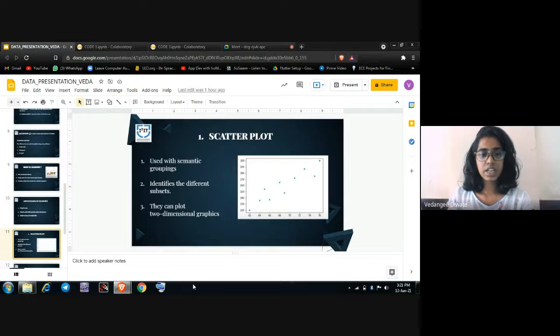Moving next to the scatter plot. The scatter plot is used for several semantic groupings, which can help us understand graphs well. All the parameters control the visual semantics used to identify the different subsets. It can plot 2D graphics and can be enhanced by mapping up to three variables using the size and style parameters.